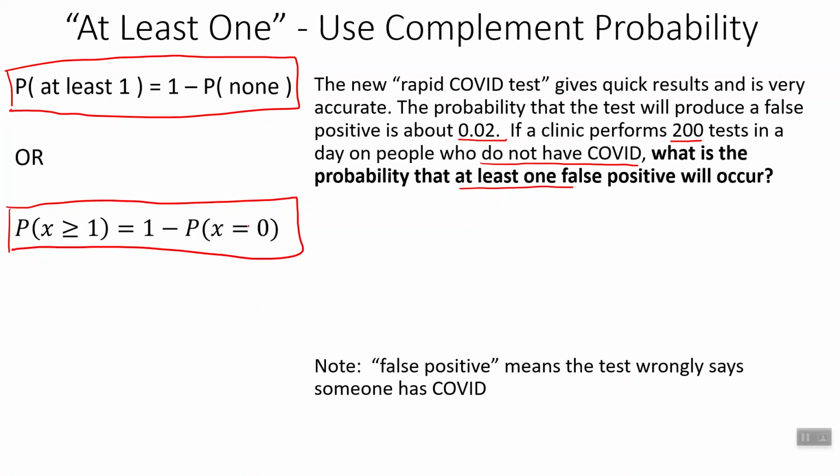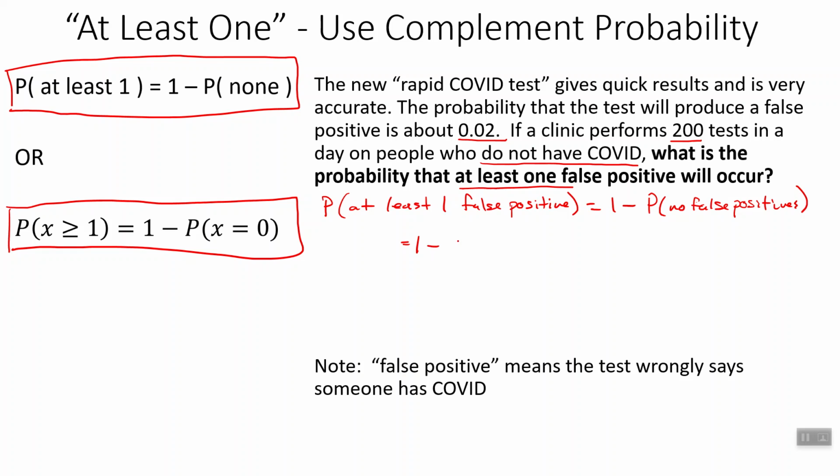All right, so we want the probability of at least 1. So we're going to write this out. Probability that at least 1 false positive is equal to 1 minus the probability of no false positives. All right, so let's see.